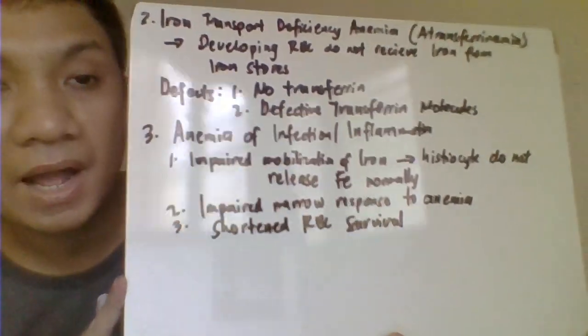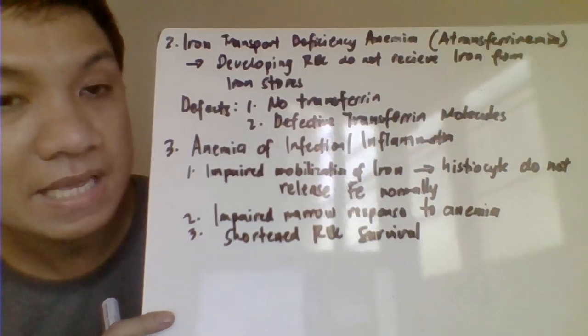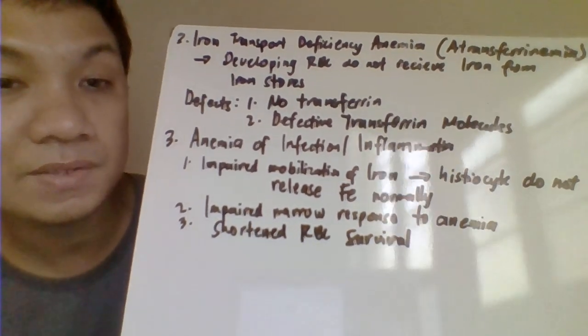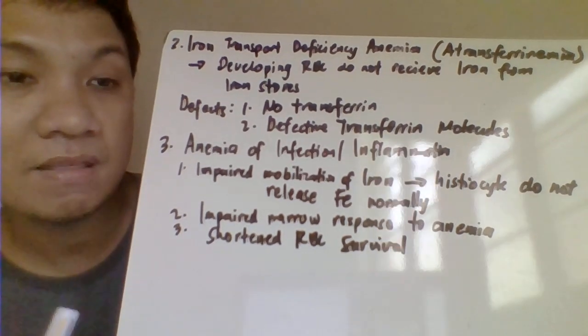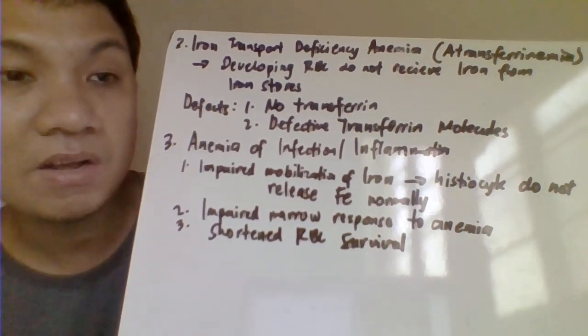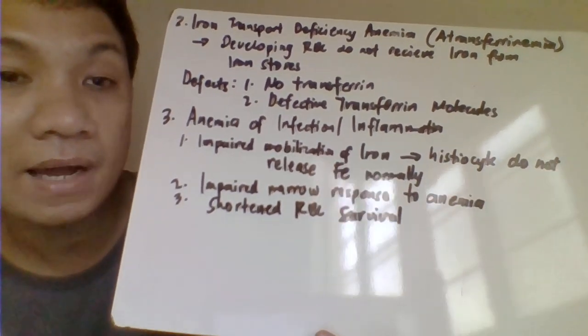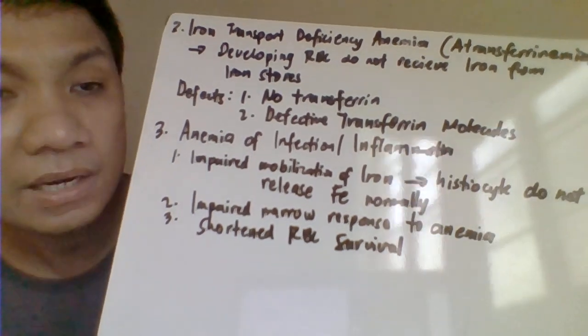Another one, we have your iron transport deficiency anemia or your atransferrinemia. From the words of iron transport deficiency, so hindi siya nagtatransport ng iron. And eventually, pag hindi na-transport ang iron natin to your developing RBC or erythron, so ang mangyari niyan is your RBC, wala silang iron, ang kanyang hemoglobin, kanyang heme. Bakit wala siyang iron, walang nagtatransport?